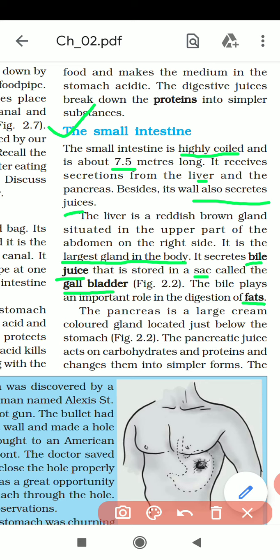The pancreas is a large cream colored gland located just below the stomach. It is another gland present below the stomach. What does it do? It secretes pancreatic juice. And what is the function of pancreatic juice? It breaks down carbohydrates and proteins.